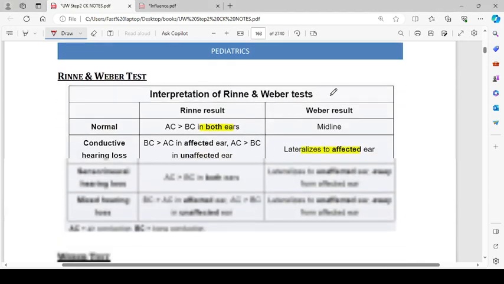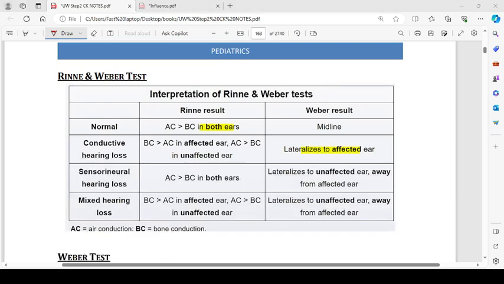Rinne and Weber test. So the interpretation of the Rinne and Weber test is that normal Rinne test is that air conduction is more than bone conduction in both ears. Conductive hearing loss shows bone conduction more than air conduction in the affected ear, while air conduction is more than bone conduction in the unaffected ear, right? Sensorineural hearing loss means air conduction is more than bone conduction in both ears. Mixed hearing loss is bone conduction more than air conduction in the affected ear, while air conduction is more than bone conduction in the unaffected ear.